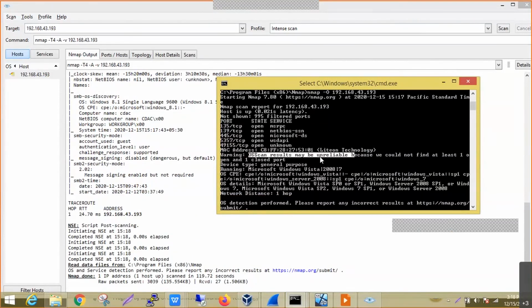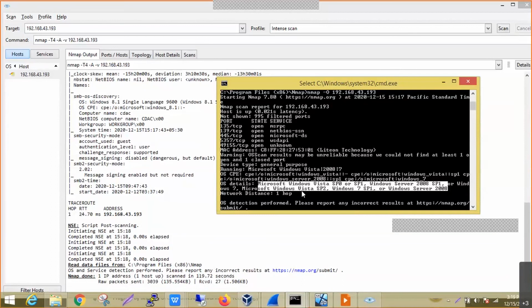Along with this, we can observe the OS scan result. It is also informing that it may be unreliable, because it is only an assumption based on the open ports that it has detected. Here it is assumed that the target system may be Microsoft Windows Vista, 2008 or 7. This is only an assumption based on the open ports as well as other TCP parameters, and there are also chances that the OS details may be off.